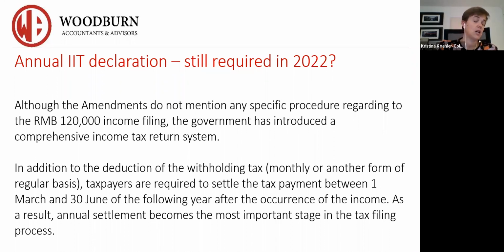So if you are based in Shanghai, Beijing, Guangzhou, Shenzhen, there is a website for you to go to, and you have to fill in all of your details about your total income. So not just salary, but any other income that you might be earning. And there's a whole bunch of questions that you go through. And normally this has to be done prior to March 31st of any year.